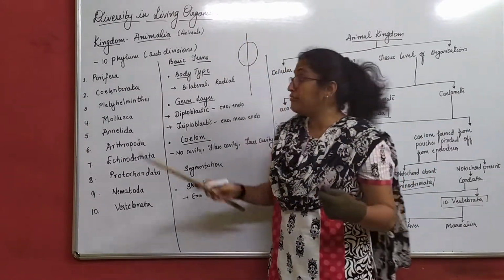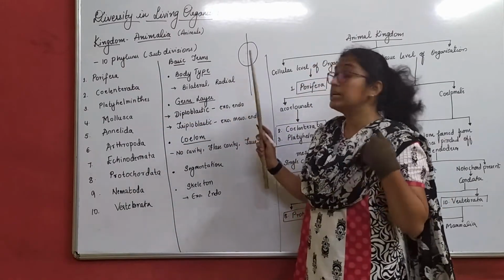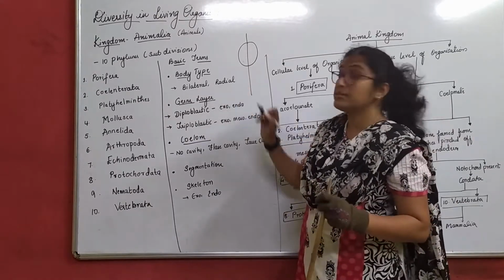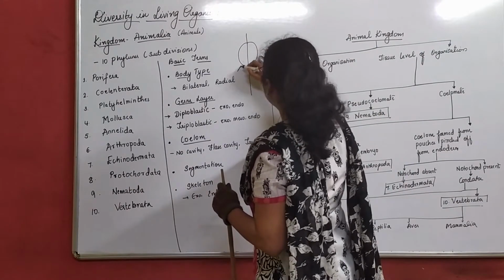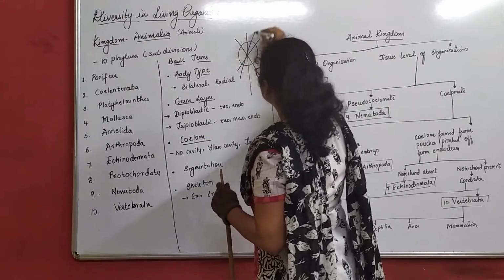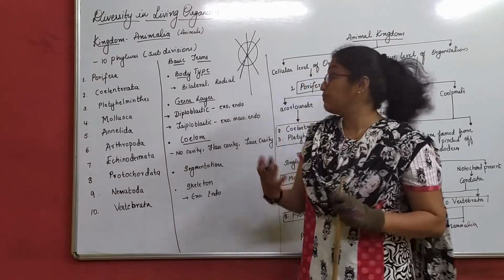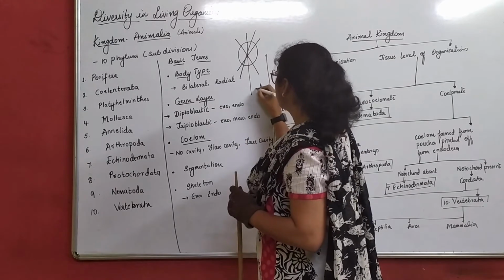Now we have to identify each of these organisms falls under which category, what type of body type they have. Now next is radial. Radial means, suppose if this is a body type, it can be divided equally. We get equal parts each and every time. The best example here is a starfish.